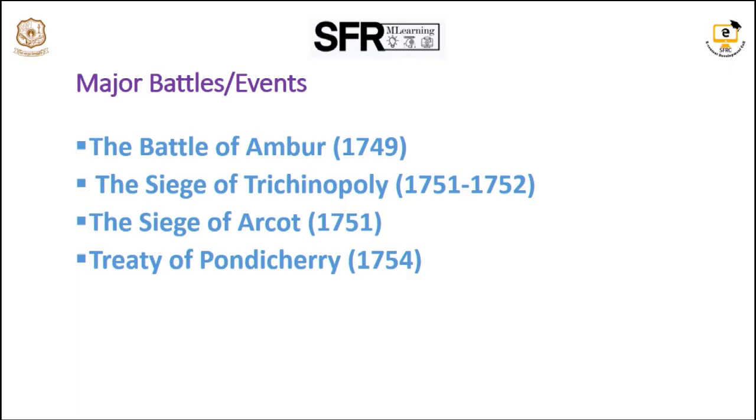The Treaty of Pondicherry was signed in 1754. By this treaty, both the companies agreed not to interfere in the quarrels of native princes. Each party retained the territories actually occupied at the time of the treaty. Then Muhammad Ali Walajah became the Nawab of the Carnatic.